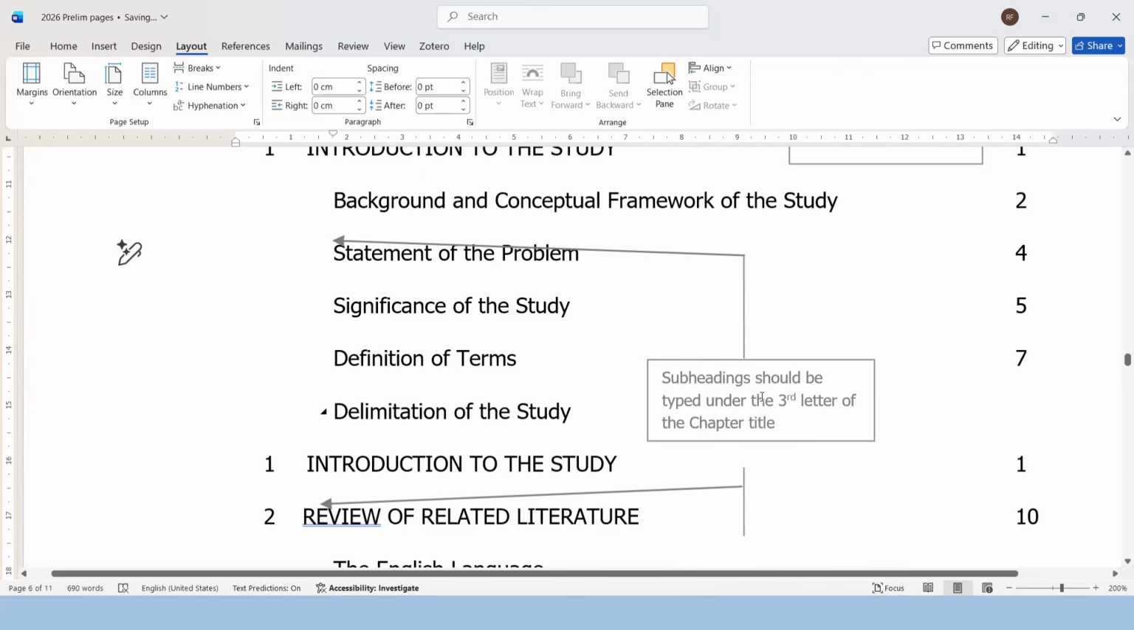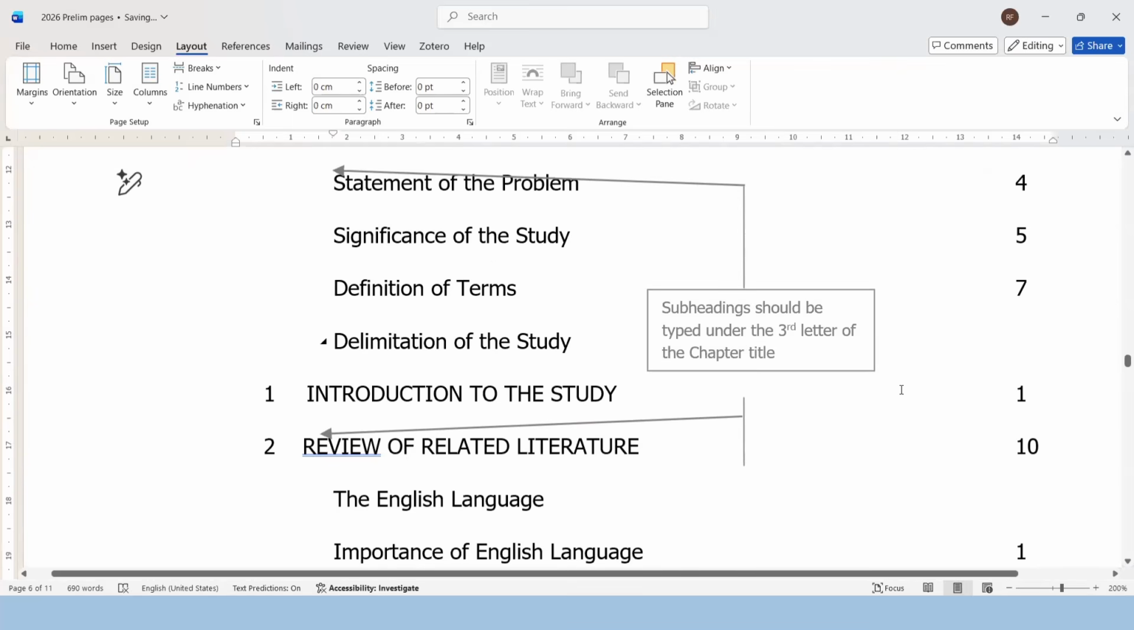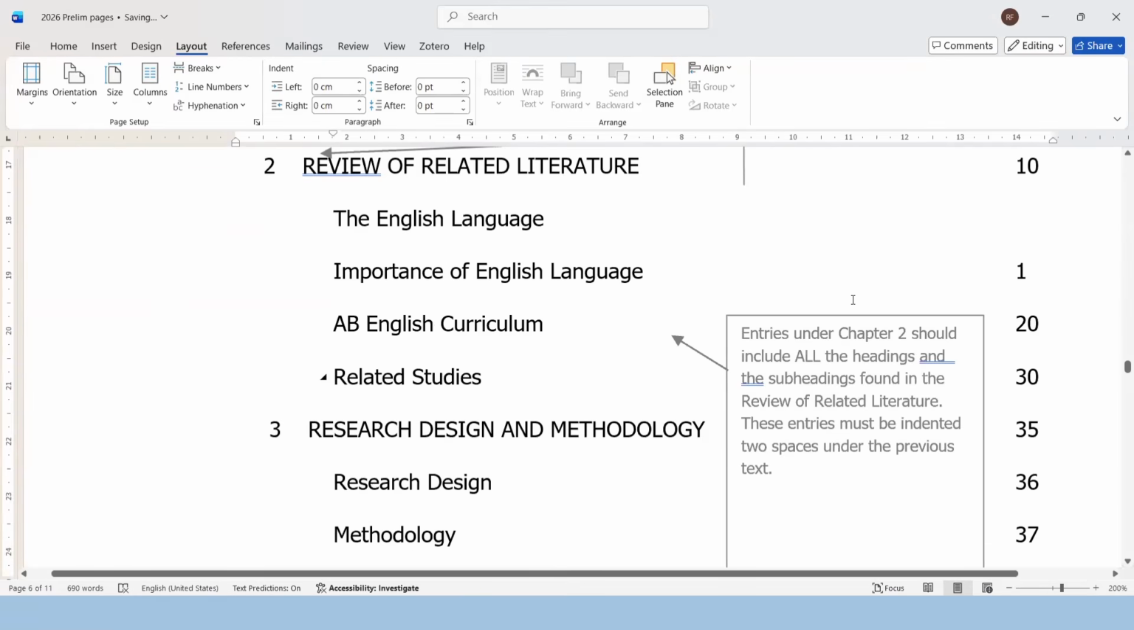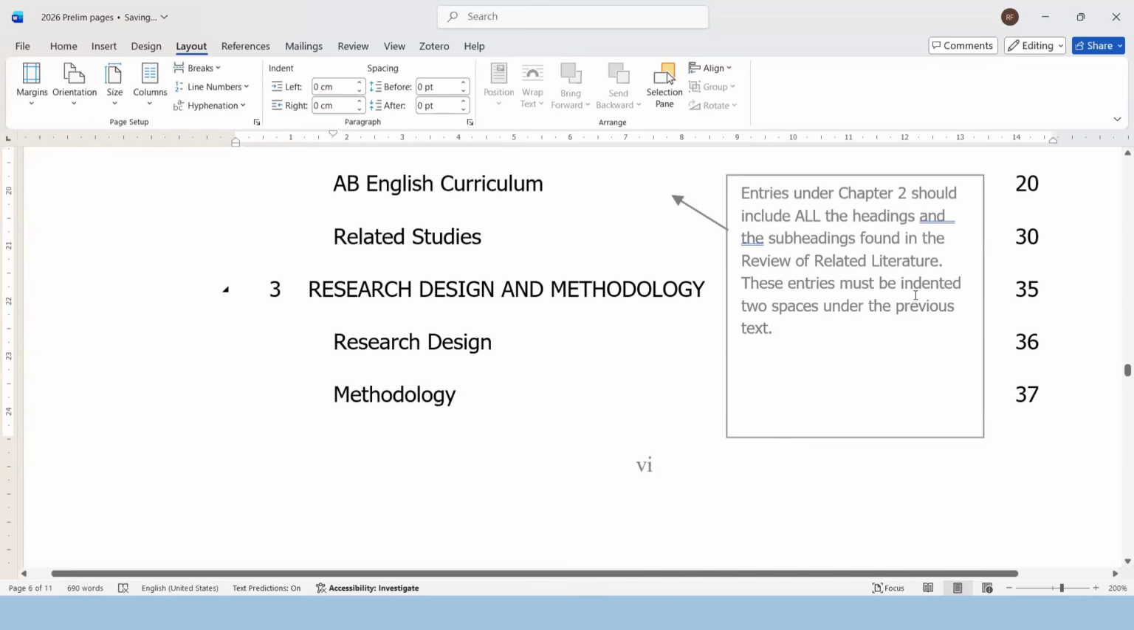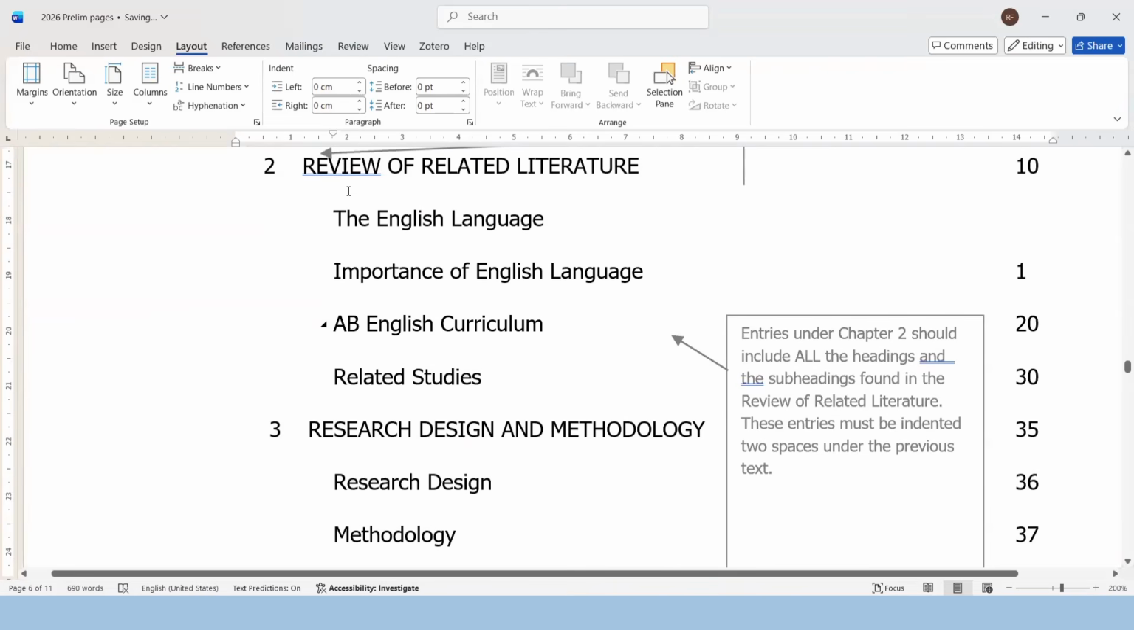Next, we have subheadings. Okay, we're done with this. Entries under Chapter 2 should include all headings and the subheadings found in the review of related literature. These entries must be indented 2 spaces under the previous text. There you go, 2 spaces.